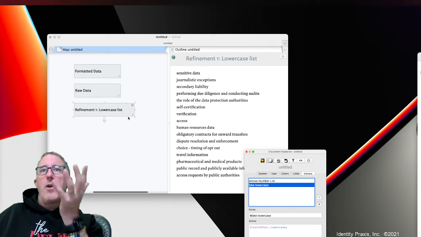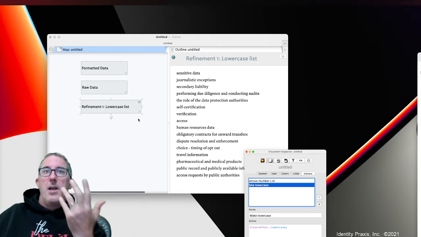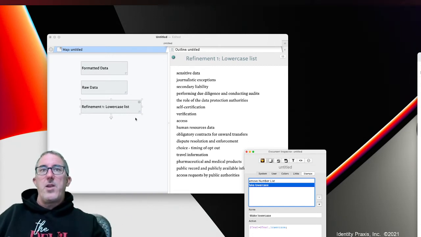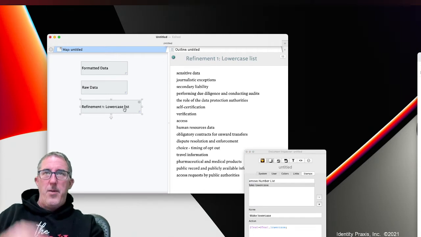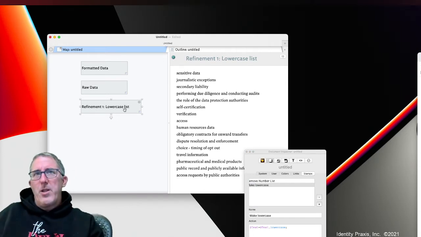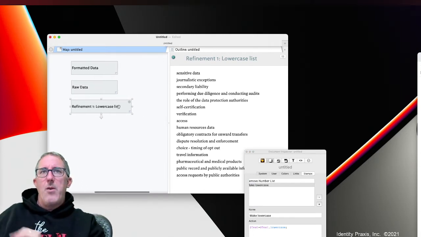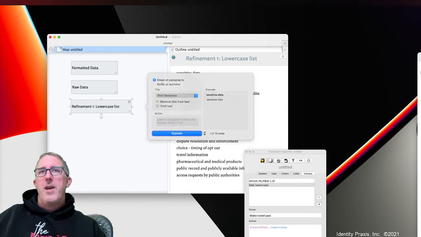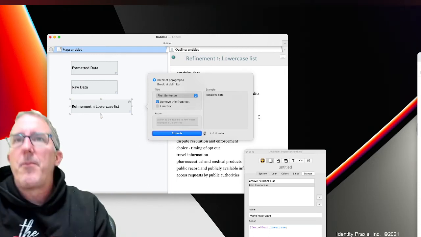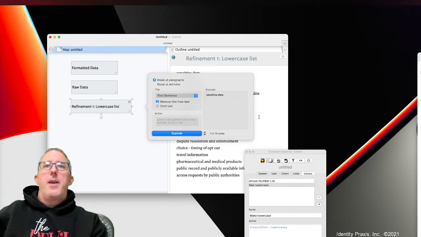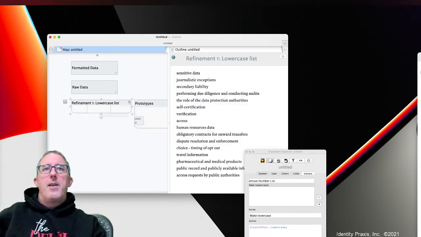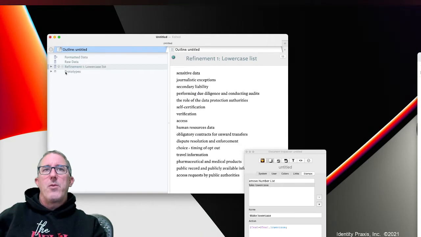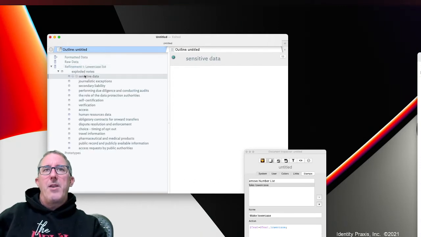And so now if I want to turn this into a list of notes, there are a number of ways I could go about it. First and foremost, let's say I want to explode this list. I can use the explode function in Tinderbox and tell Tinderbox to break at line breaks and remove the text from the notes. And now I can go ahead and do that. I'm going to move to the outline view now to show you just what happened. And now we actually have a list of the individual notes. So that's pretty cool.